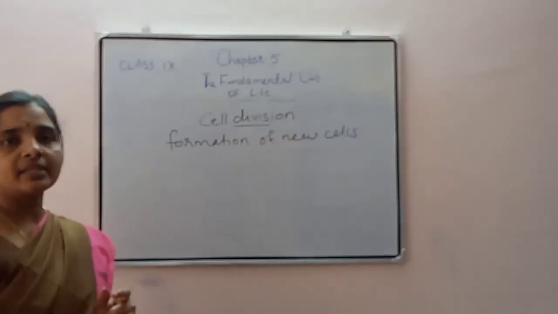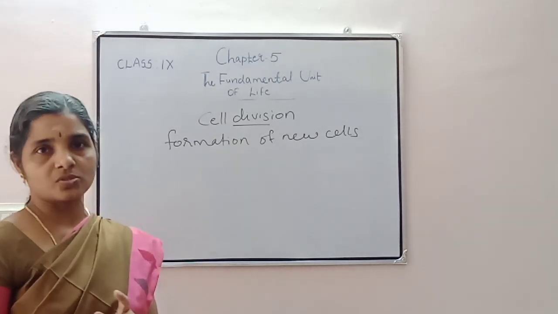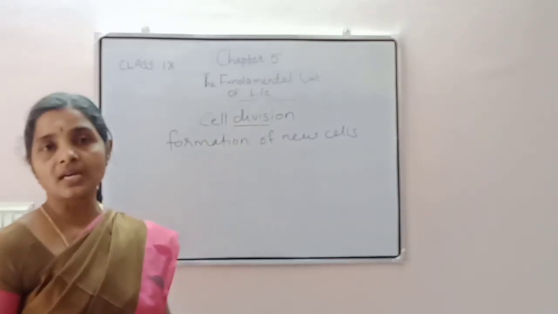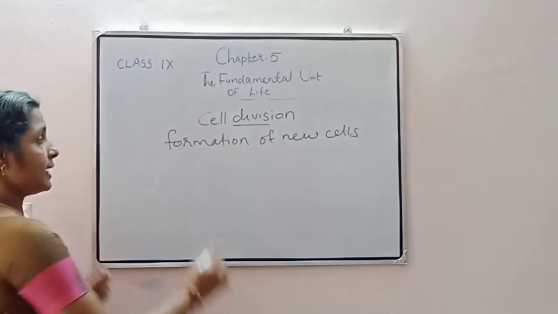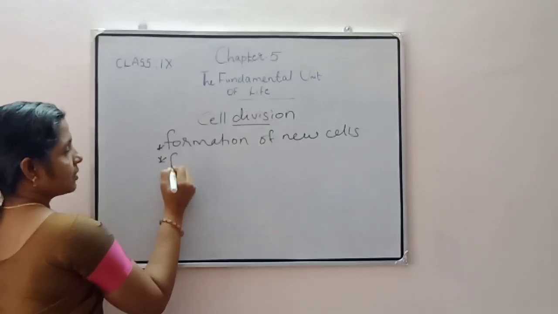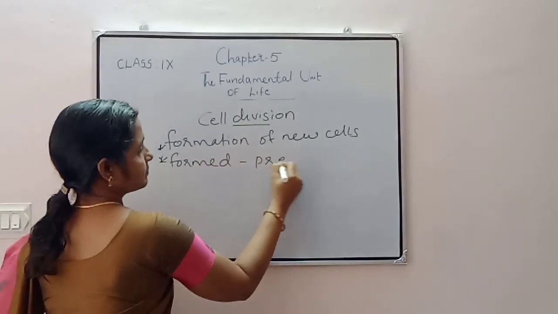We already studied the cell theory by Schwann, Schleiden and also Rudolf Virchow. In that we studied from where these new cells are formed. These new cells are formed from the pre-existing cells.